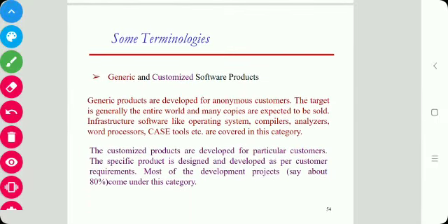Then generic and customized software products. Generic products are developed for anonymous customers. Means the product is developed for the whole world. The whole world is the customer of that generic product. For example, operating systems, compilers, analyzers, word processors, and CASE tools are examples of generic products.